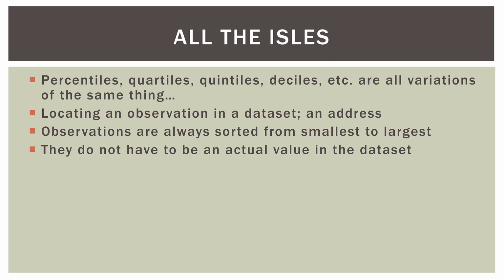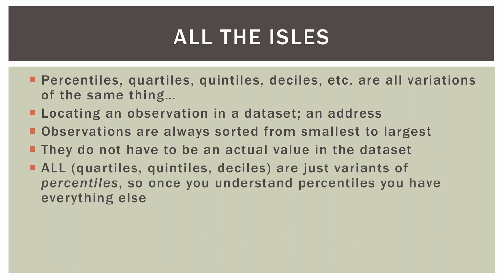So a percentile value doesn't actually have to be a number in your data. Same thing for a quartile, quintile, etc. All quartiles, quintiles, and deciles are just variants of the same thing, and that is percentiles. A quartile is a specific type of percentile, as is a quintile and a decile. So once you understand the percentiles, you have everything else.